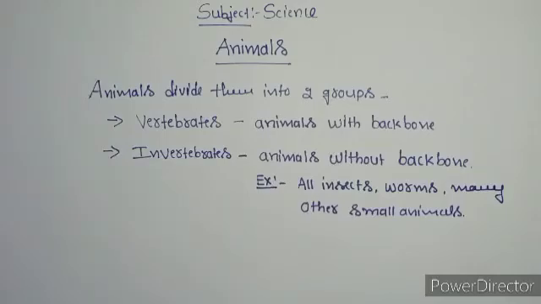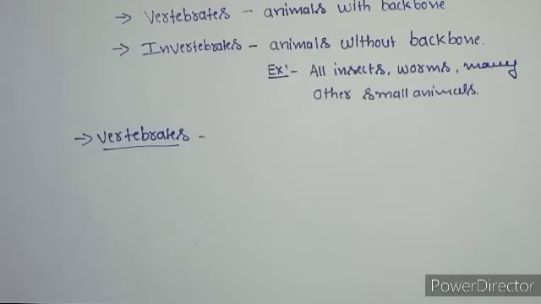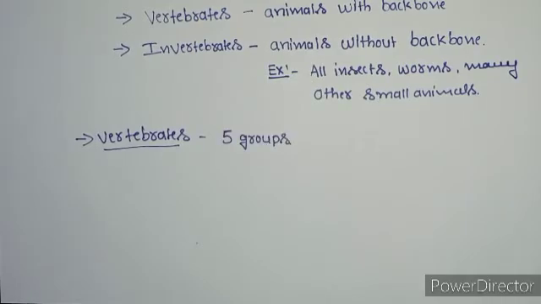Now again let us look at the vertebrates. Vertebrates, that we know, are animals that have a backbone. These vertebrates can be further divided into five broad groups. The first group is fish.